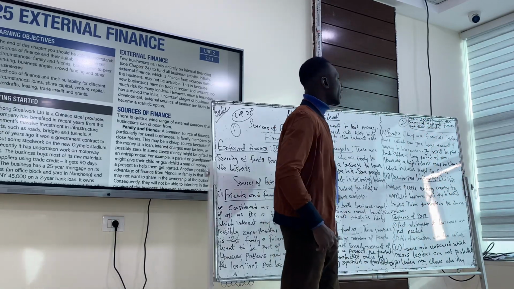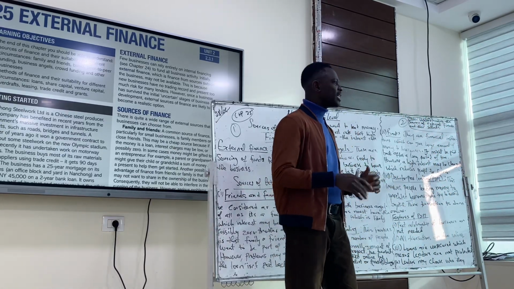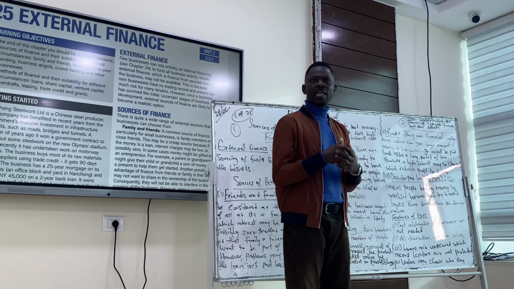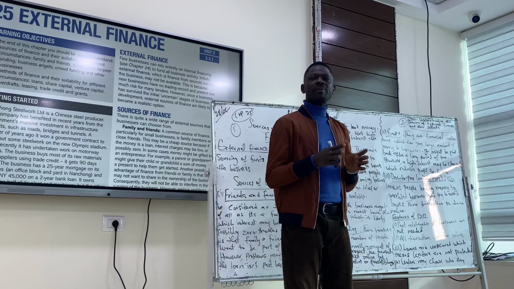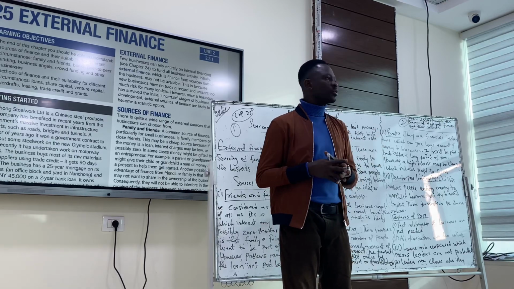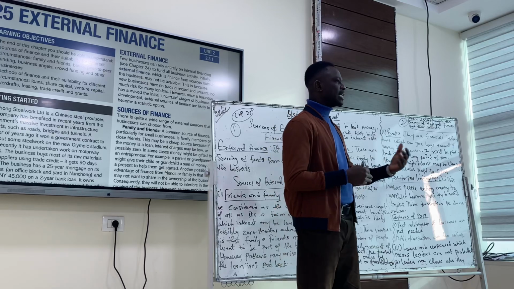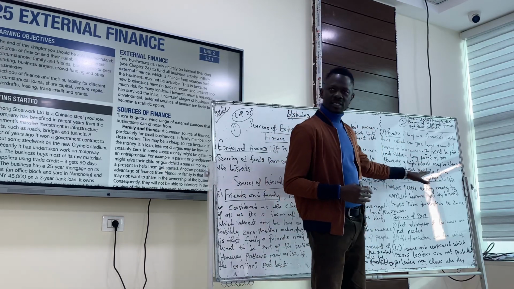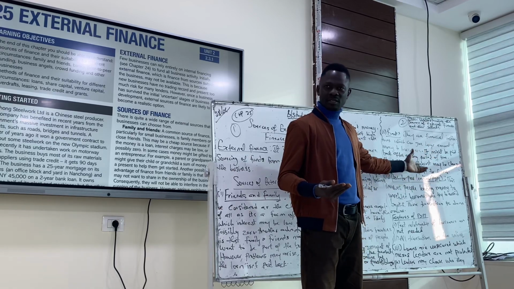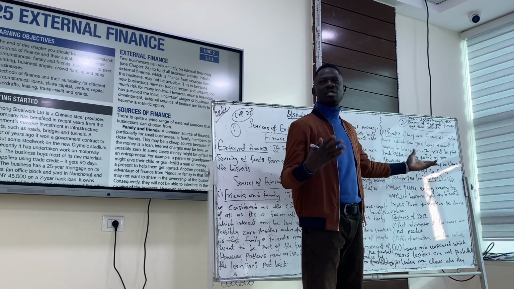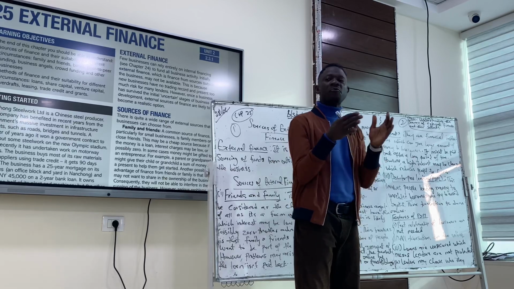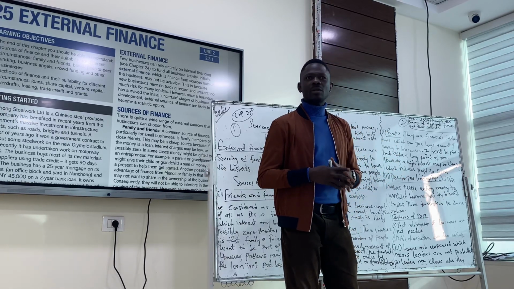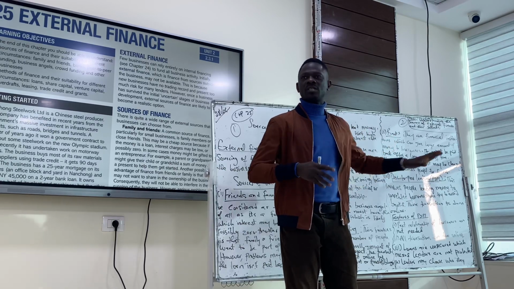The second one, banks. When we talk about banks, these are financial institutions. You can save your money there, and as well they can lend you money. So the point about banks is that they have a lot of cash available to them. It's not like the internal source of finance that is limited. For banks, they are finance house. They have a lot of money to give out, in as much as you fulfill the necessary requirements to get that loan. So you can have access to more cash with the bank.